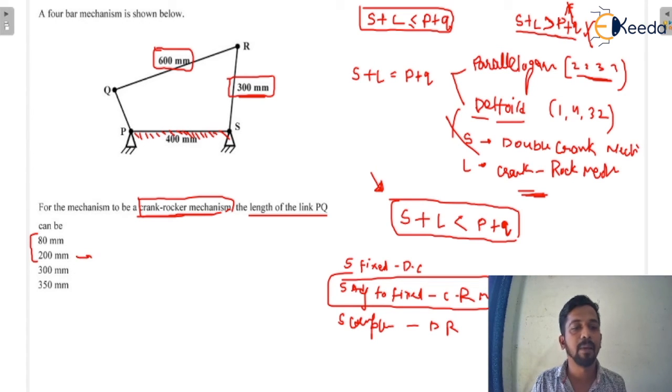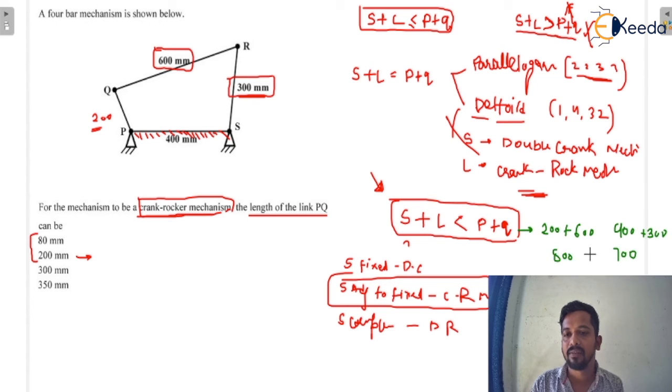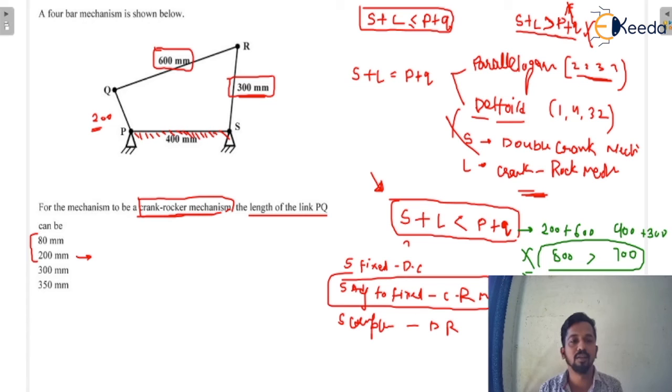If I consider 200 mm as the length of this link, what would happen? We have to check whether the law is satisfied or not. So if I consider 200 as the length of PQ, that would be 200 plus 600, and here we will get P plus Q, that is 400 plus 300. This will be 700 and this will be 800, which is greater than 700. So basically it does not satisfy the relation. So 200 will not be the correct answer.